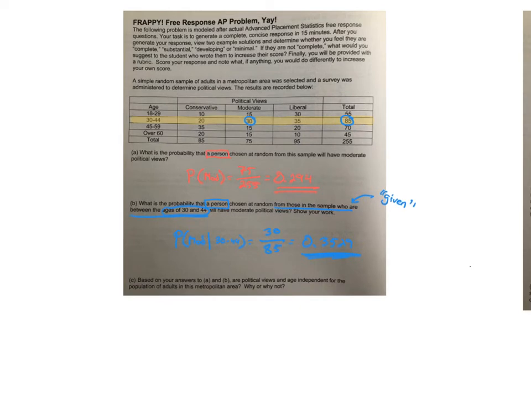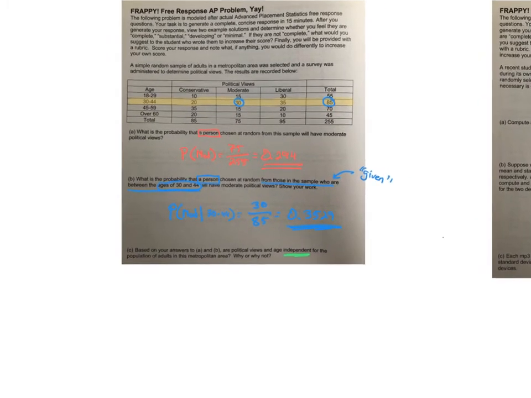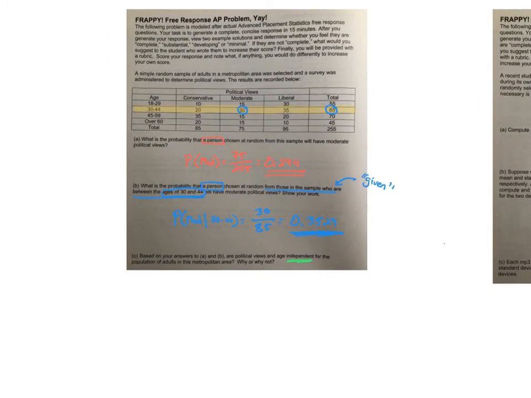Okay, so here we go. Next one. Our answers to A and B, are political views and age independent for the population of adults in the metropolitan area? Are they independent? Okay, so here's what we need to do. We need to find out, is the probability of moderate given the 30 to 44 age group equal to the probability of just being a moderate political view? If that is true, then we also need to check, and we'll try the probability that you're in the 30 to 44 age group given that you're moderate, and see if it's equal to the probability of the 30 to 44 age group.